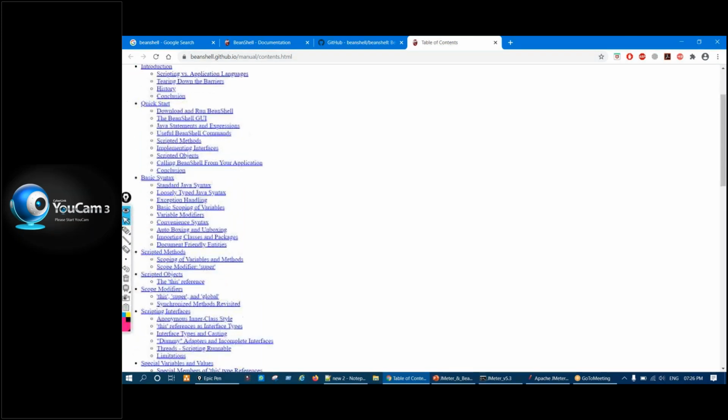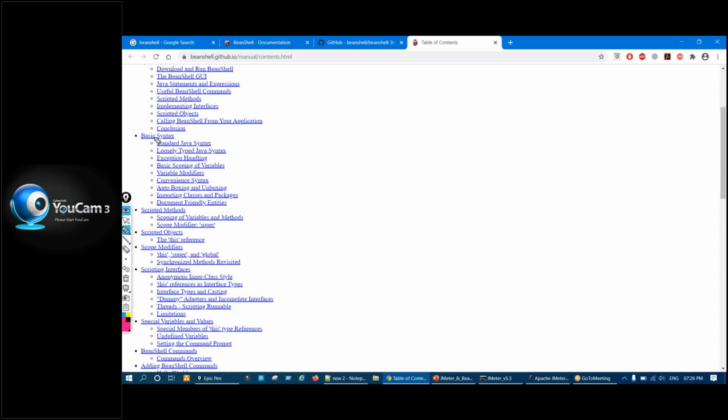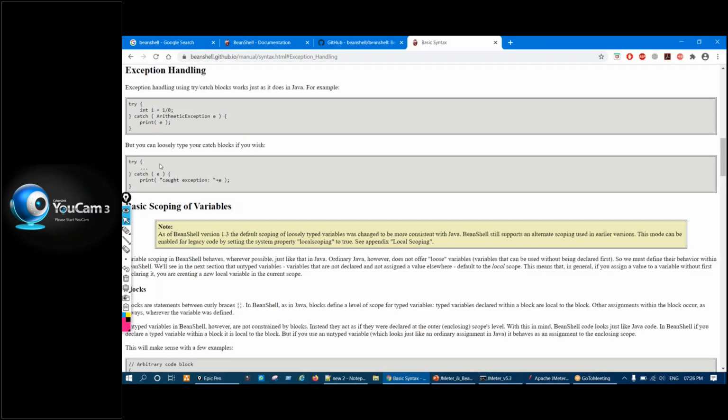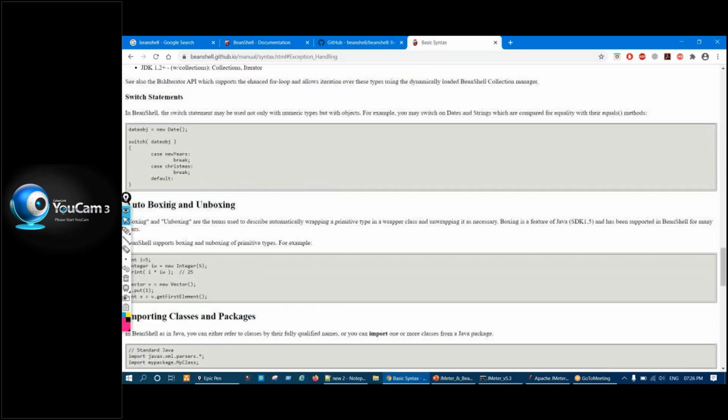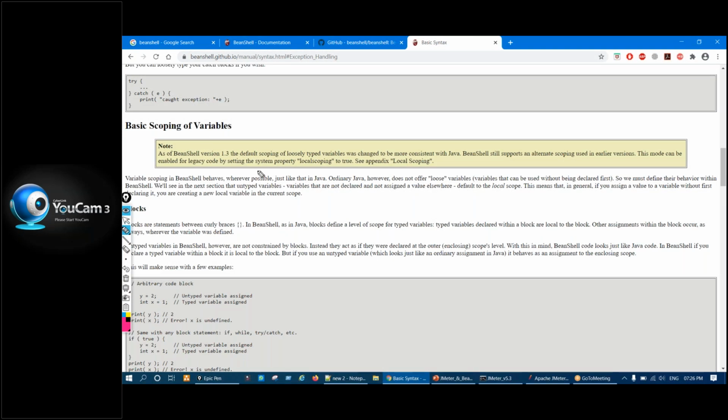Here you can have a look at a little bit of basic syntax, scripting methods, objects. You can click on the links and a small example will come, right? But this is given for general purpose use. We will not understand how we can use that in JMeter. If you click on exception handling, you read one page about it, but there is no information related to how things work in JMeter.